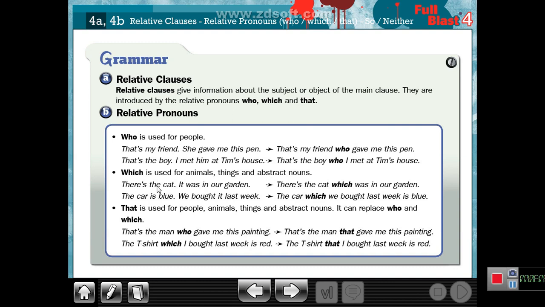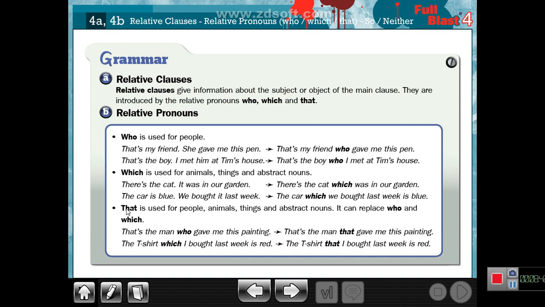There is the cat. It was in our garden. Yes, there is the cat which was in our garden. Number two, the car is blue. We bought it. Here there is the car, which is the object, and there is the subject. We bought it, so I can delete it. And the car which we bought last week is blue, as you see.